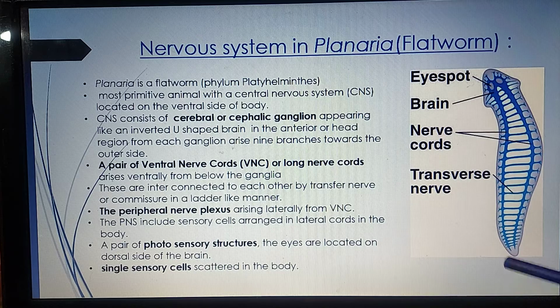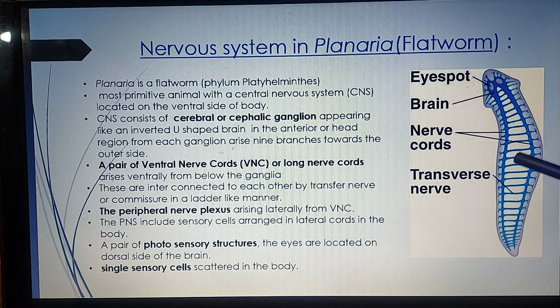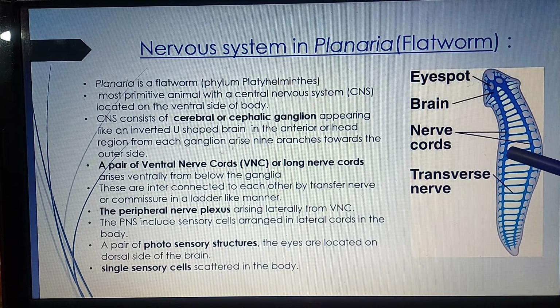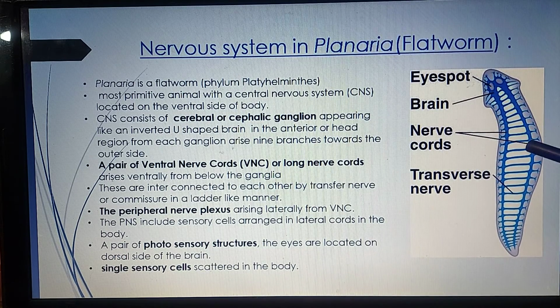You can see two long threads, these are called the ventral nerve cords, which are in communication with each other due to the commissures. You can see the connections in between, connecting the two nerve cords, these are called the commissures, and they give the nervous system a ladder-like appearance. Peripheral nerve plexus arise. Here you can see the small branches going outwards from the ventral nerve cord. These peripheral nerve plexus arise laterally from the ventral nerve cord.